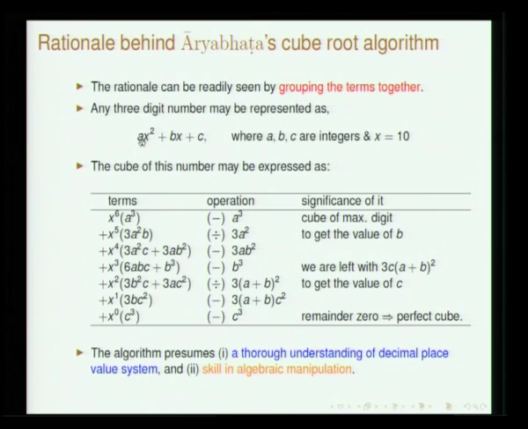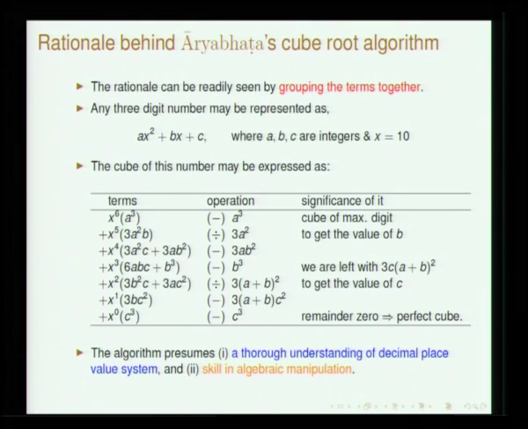So, the maximum thing is going to be a cube, and this will be multiplied by x to the power of 6, clear. This is the largest term and the coefficient is going to be a cube. When you consider the next, x to the power of 5, the coefficient will be 3a square b. Then x power 4, this will be the coefficient, x cube, this will be the coefficient, and this is how the cube of this number can be written down.